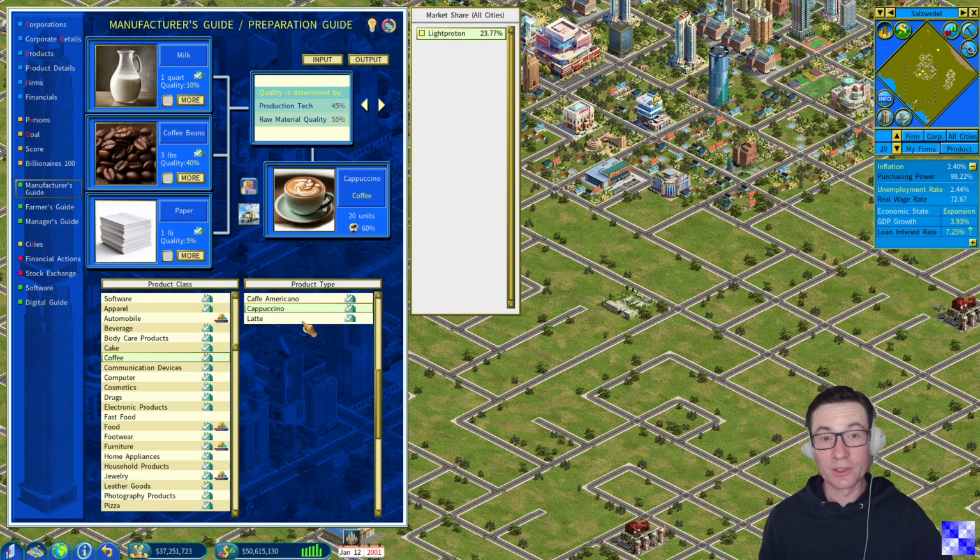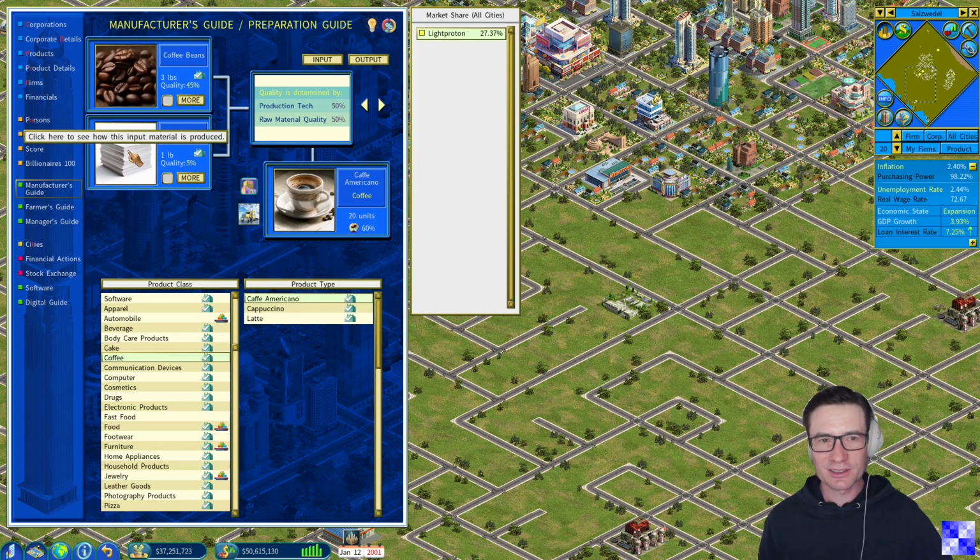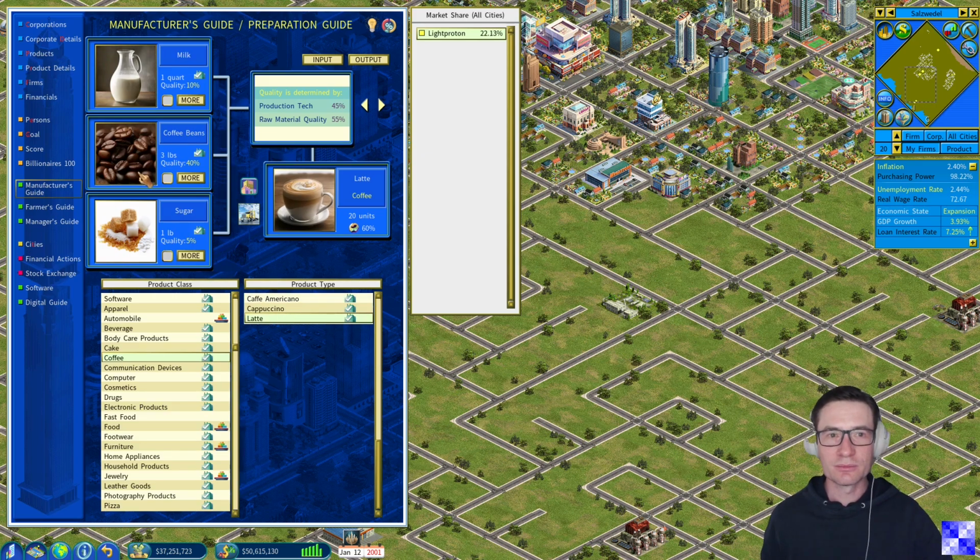We see that, of course, all of the coffee products need coffee beans, and then milk and sugar and paper. As long as we have access to paper somehow through a seaport or a competitor, and to sugar, the only thing we need to do is grow coffee beans and produce our own milk, and that's it.